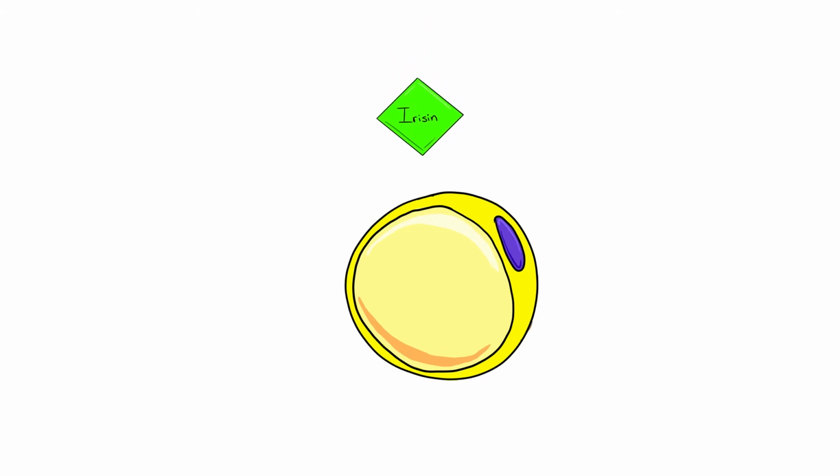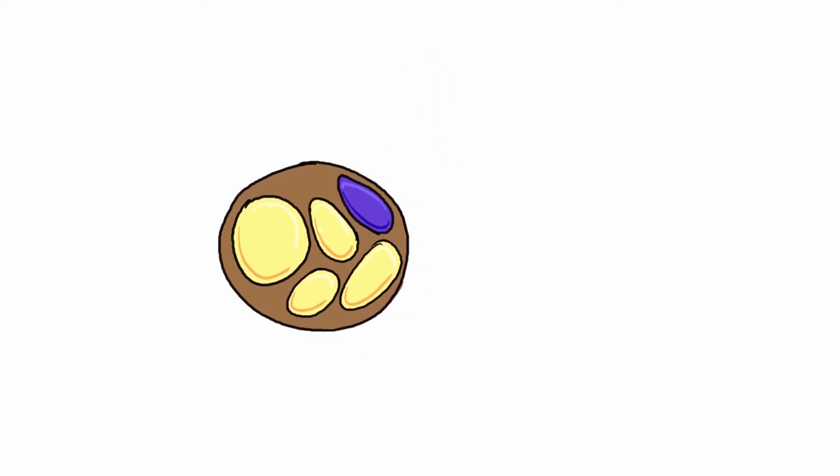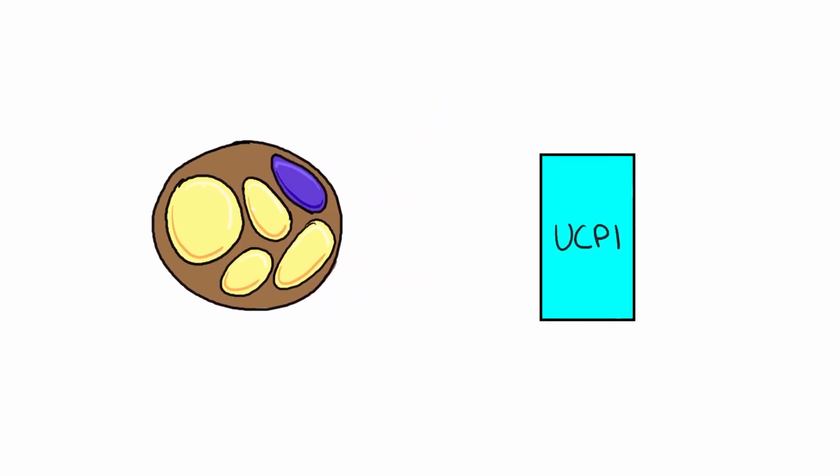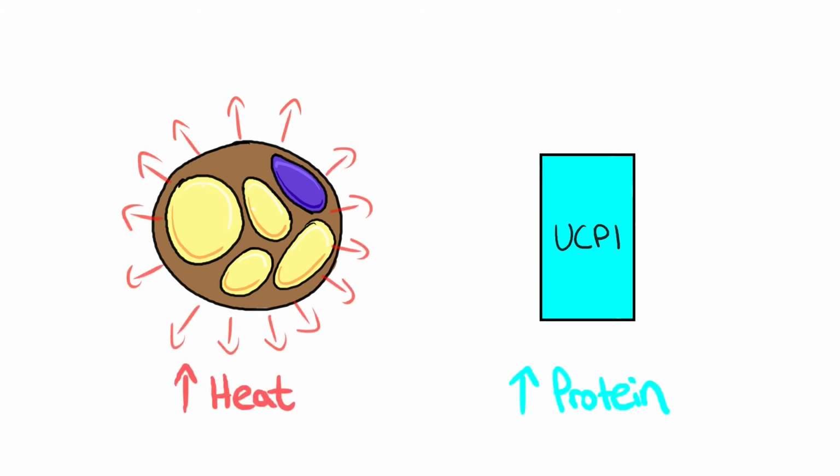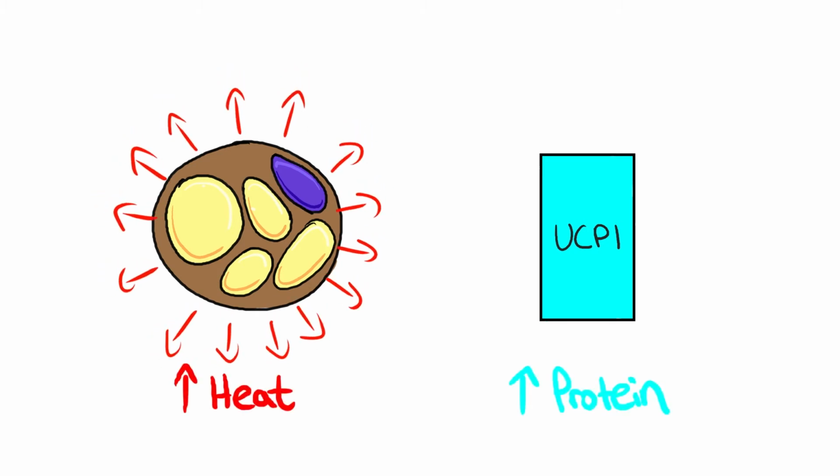The scientists also found that irisin did cause browning effects on the white adipose tissues. They found that irisin increased protein levels related to brown fat cells, mainly mitochondrial uncoupling protein 1, or UCP1. UCP1 is the main cause for the increased heat production in brown fat cells by uncoupling or stopping the electron transport chain.